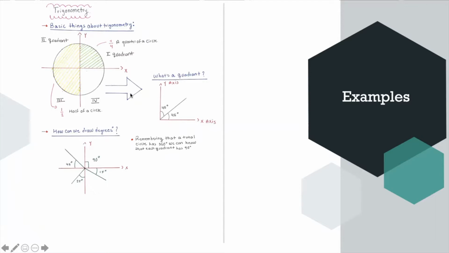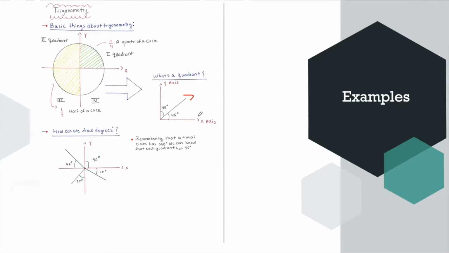But what is a quadrant? Well, if we take this piece here, and I'm going to put it like this over here, a quadrant, we have here our y-axis and our x-axis, and I draw here a vector, and I divide this quadrant into 45 and 45 degrees.